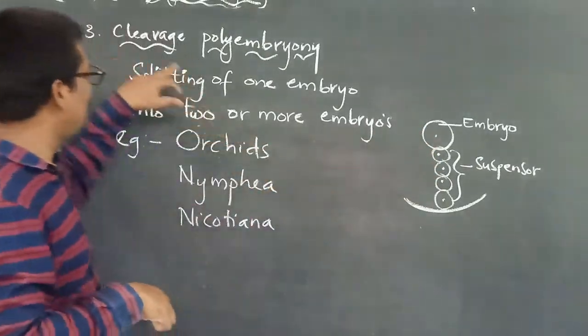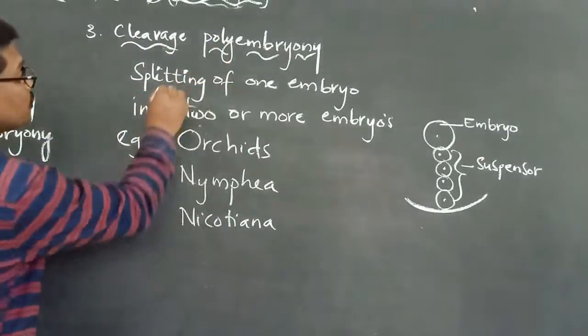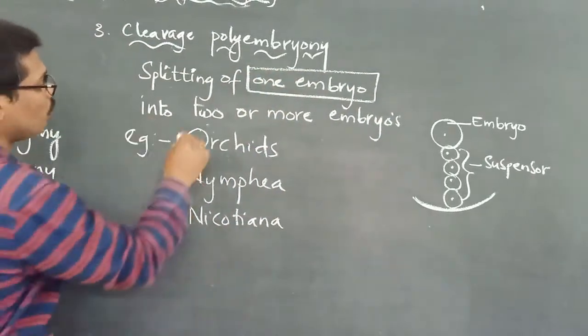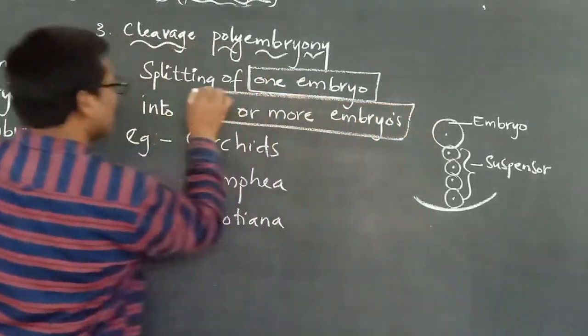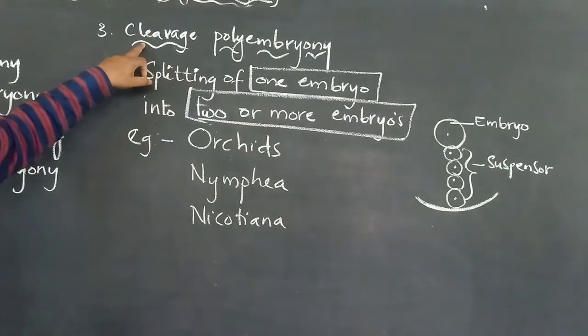But what we are talking about now is cleavage polyembryony. Cleavage polyembryony means splitting of one embryo into two or more embryos. Splitting of one embryo into two or more embryos is called cleavage polyembryony.